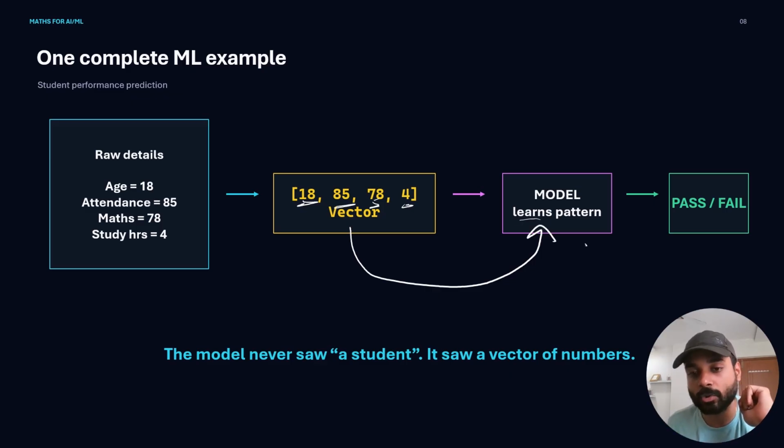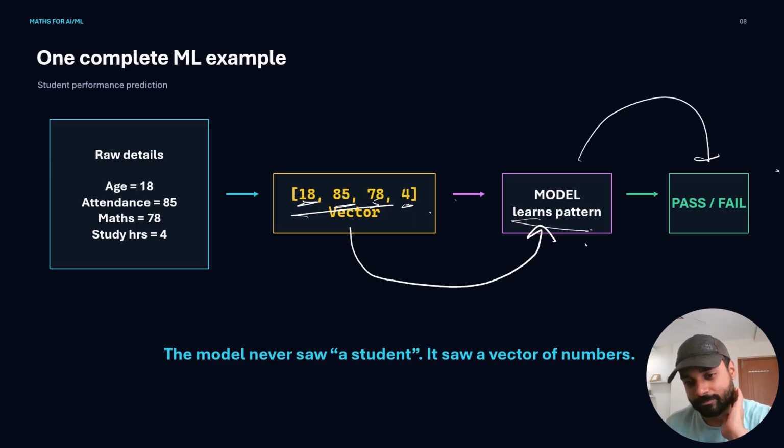It learns the pattern. This is not the only value we are going to pass to the model. There are going to be many other values which will have the output already given to the model. The model will observe those values and look at their outputs, and then it will look at this vector and make a prediction whether the student is going to pass or fail. So the model never saw the student, it only saw a vector of numbers. This is how numbers are converted into a logical output.